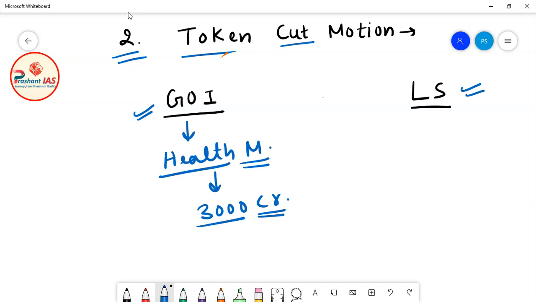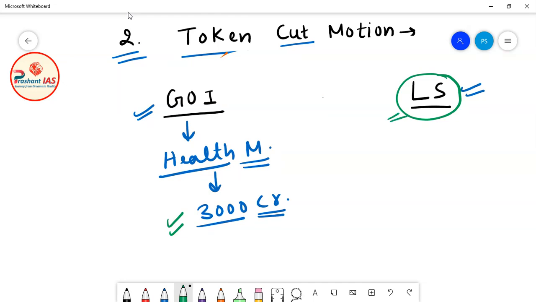Health ministry has to get the hospitals constructed. Health ministry has to buy medical equipment and medicines. So for all these things, health ministry has demanded 3000 crore rupees. Now let's suppose that Lok Sabha is not happy with the work of government of India, or more particularly